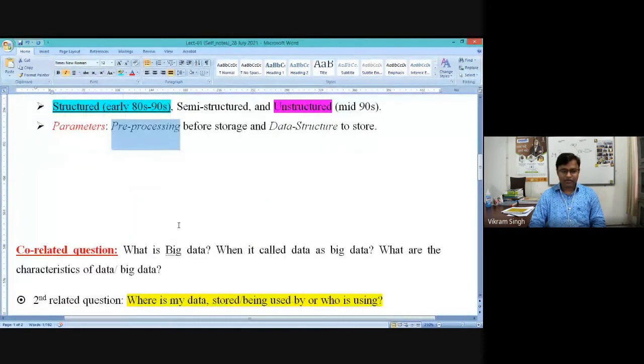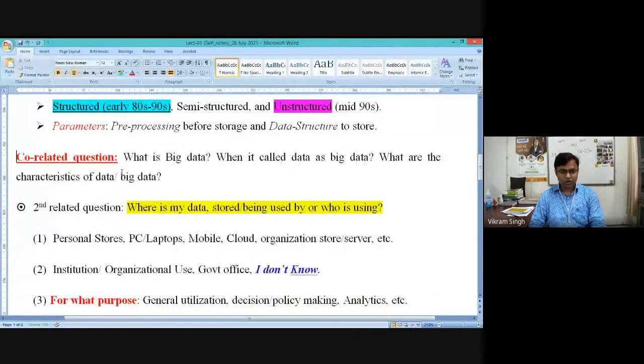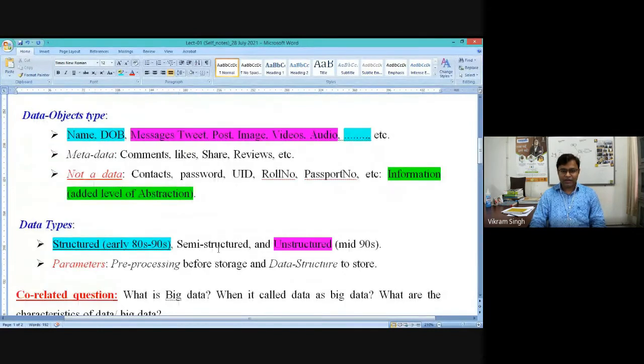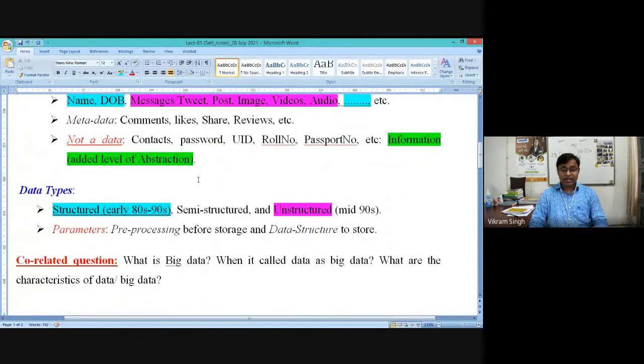Now we are moving towards the next question. It's not one question, it is correlated questions, right? When we read about the possible data object types, there is a question to understand what big data is, and this is a very important question.